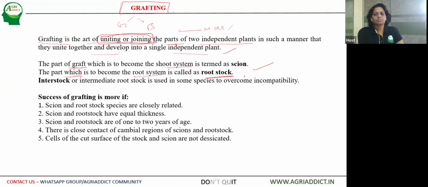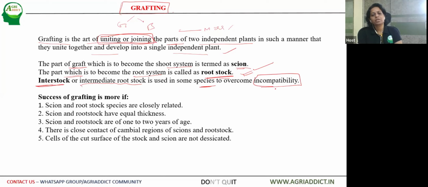So these are the terms of commercial importance. Then the other term is interstock, or intermediate stock, which is used for some species to overcome incompatibility. So if the union between the scion and the rootstock is good, then we can form an individual plant.